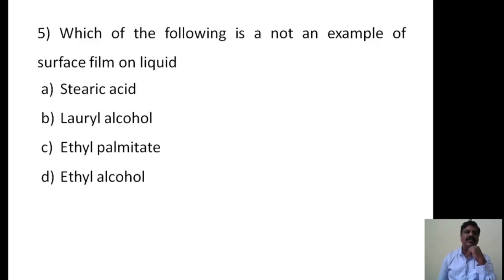The answer for this question is the D option, ethyl alcohol. It is soluble in water, and the others are insoluble in water. Hence, the film will form with stearic acid, lauryl alcohol, and ethyl palmitate, but ethyl alcohol is soluble. Therefore, D is the right option.